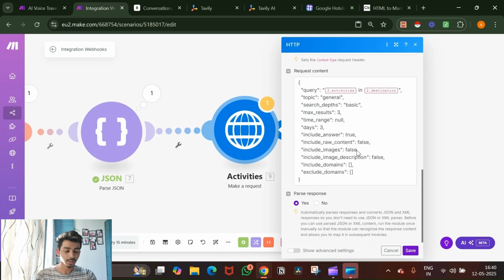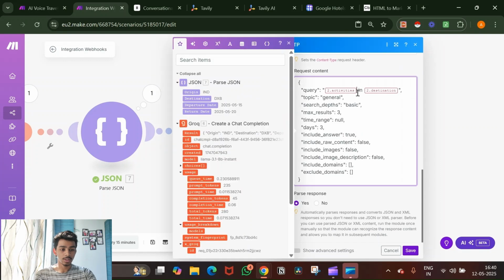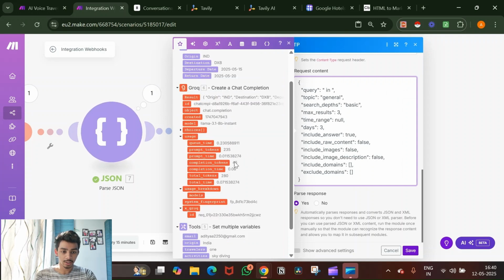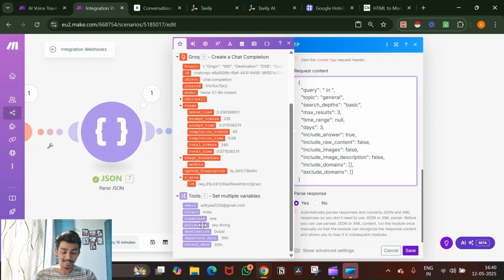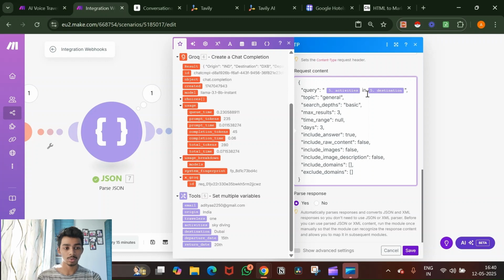So here I have set everything. Now this is what you want to do right now. You want to say activities that you want to do. So I'll say skydiving, and the destination where I want to go is Dubai. So inside of query is like the search bar. So what do you want to search? I want to search the activity in Dubai. So skydiving in Dubai.